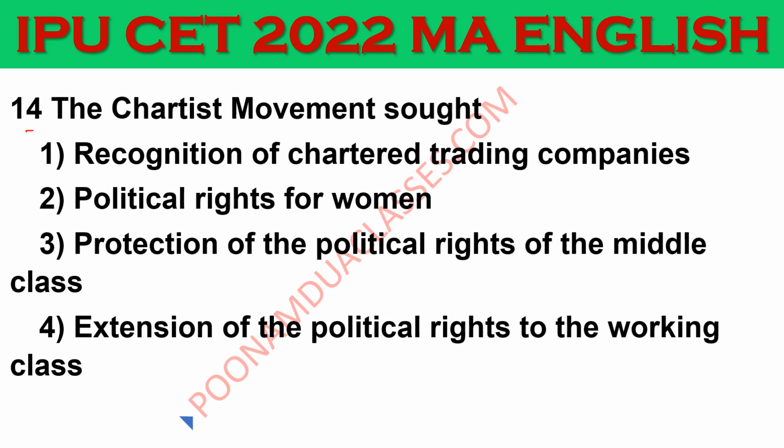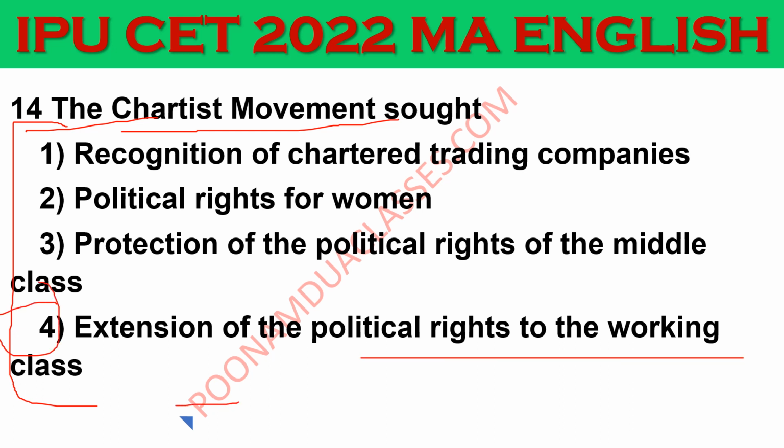Next question, question number 14. This question asks about the Chartist movement. The Chartist movement sought which of the following? 1, 2, 3, 4. Please read all the options, then I'll provide the answer. The correct answer is option 4, extension of the political rights to the working class.